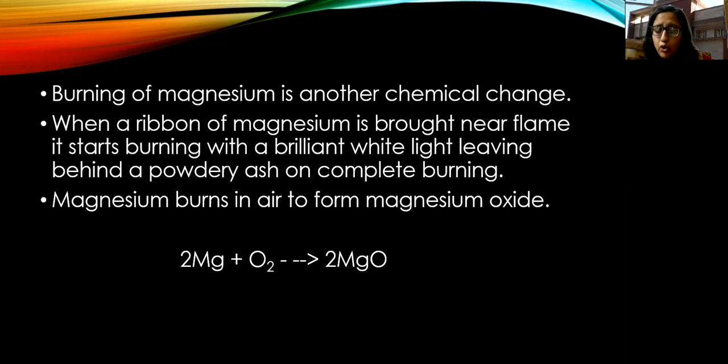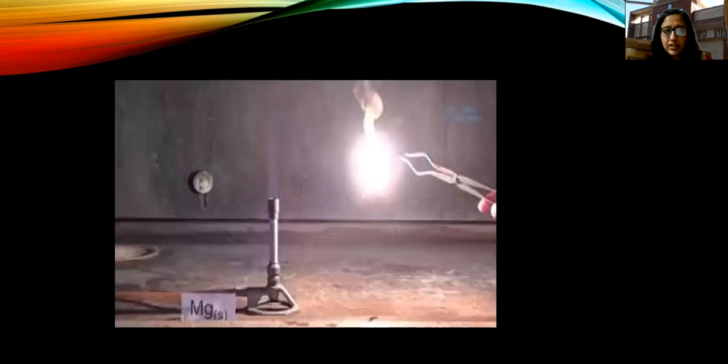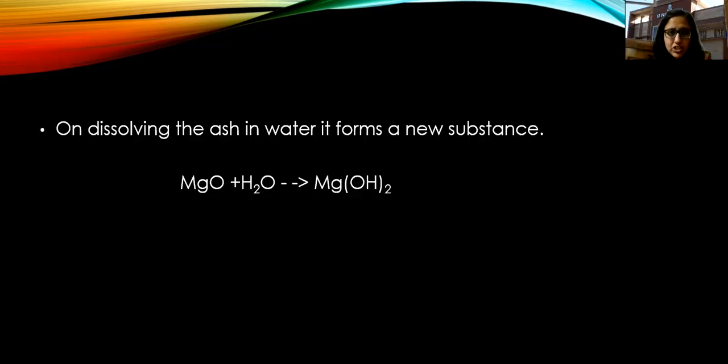MgO is the chemical formula for magnesium oxide. So what product are we getting on burning of magnesium? Magnesium oxide, that is MgO. So this was another example of a chemical change.